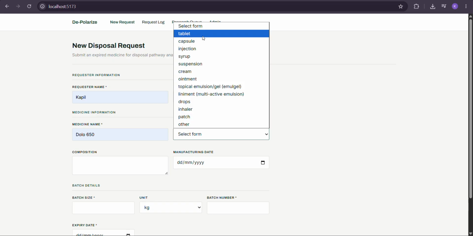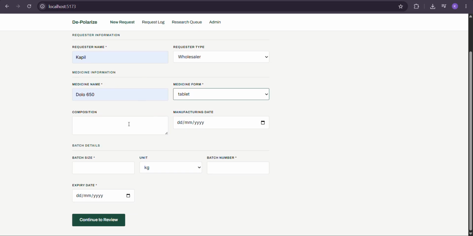Similarly, that goes for injections. As of now, we are selecting Dolo 650, which is a tablet. I can write the composition here, but we do not need to worry because the database has the composition. Also, we can do tool calling, so the tool will call the research from the internet, search the internet, and find the composition of the medicine.